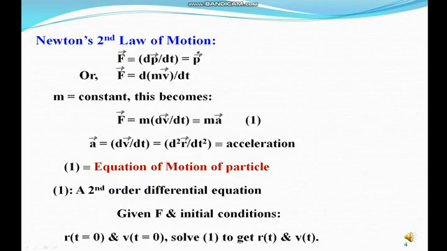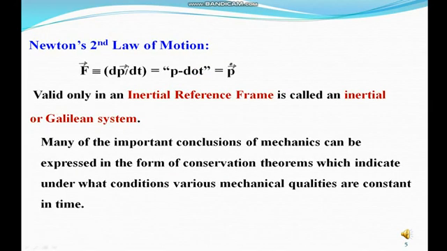Suppose the total force F and the initial conditions r of t and v of t are given. We solve equation 1 using these initial conditions. We get the values of r of t and v of t. F vector equals the rate of change of momentum, dp vector divided by dt, equals p vector dot, valid only in an inertial reference frame, called an inertial or Galilean system.